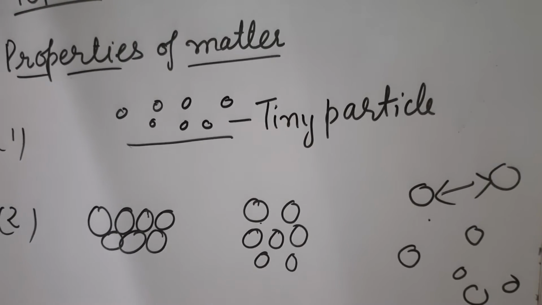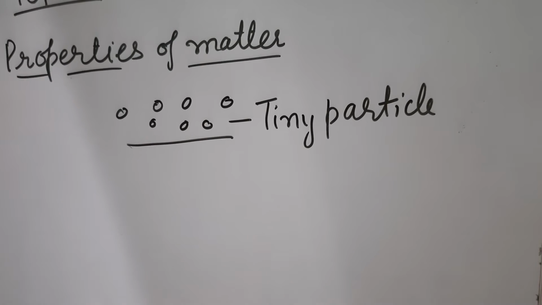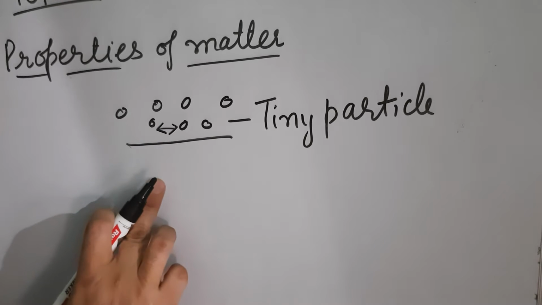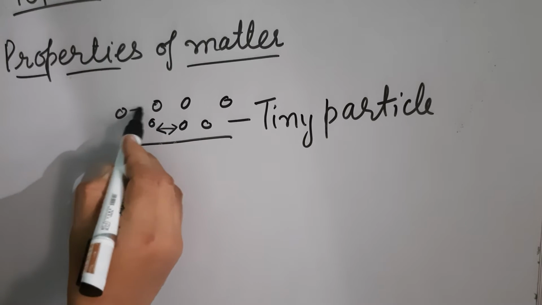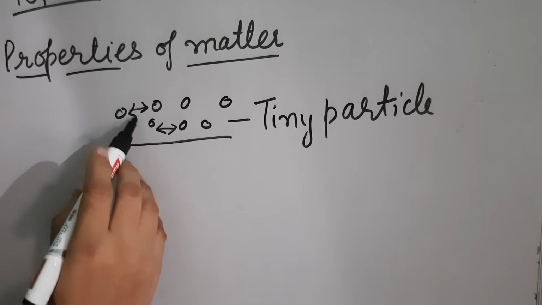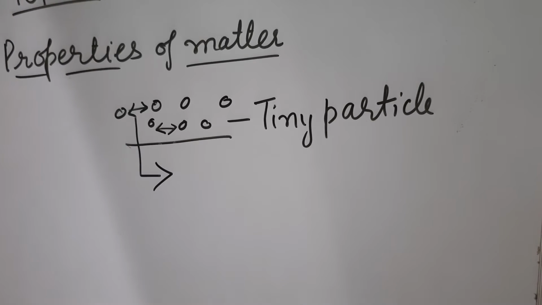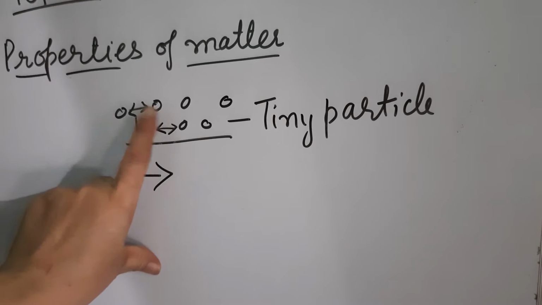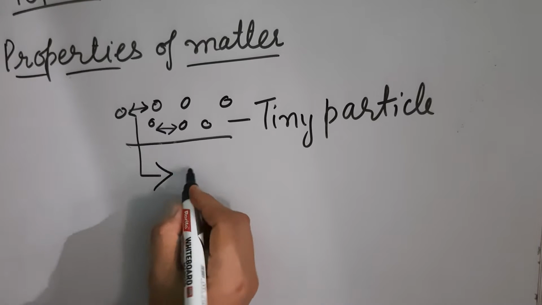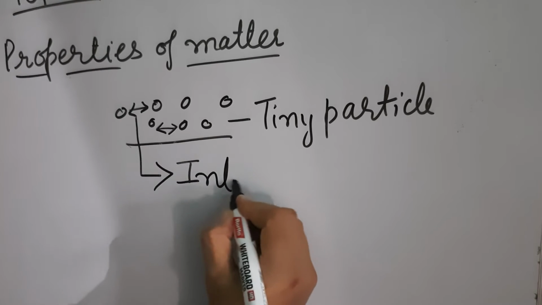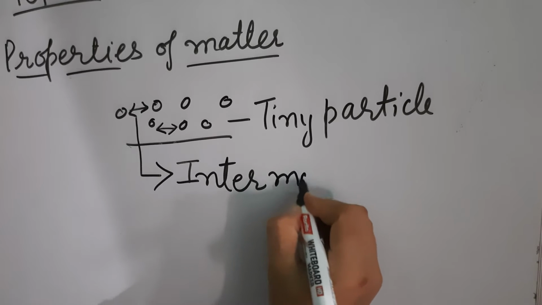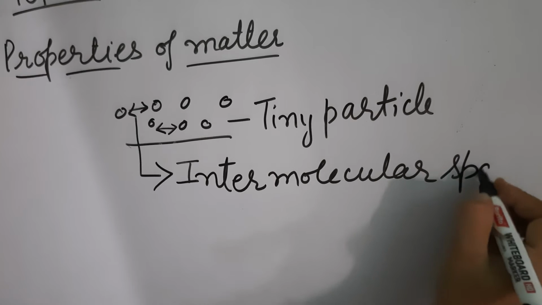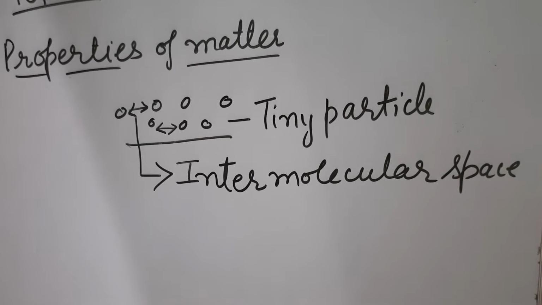Now come to the third property. The third property is that these molecules have some space between them. This space between two molecules is known as intermolecular space. Okay, student. So these are the three properties of matter.